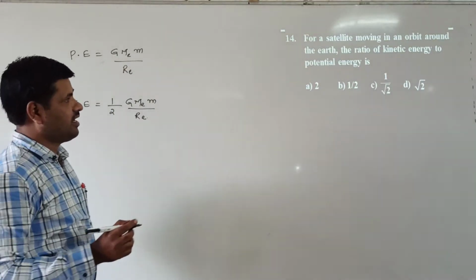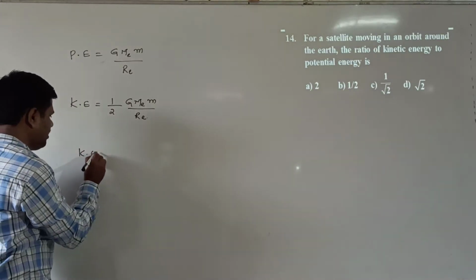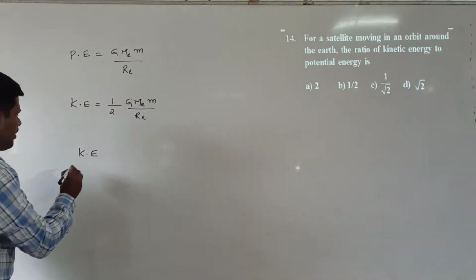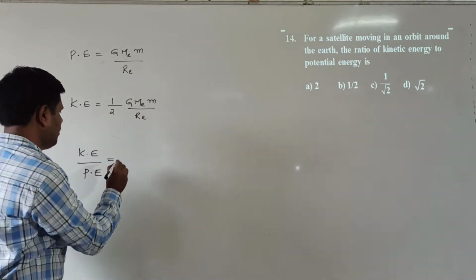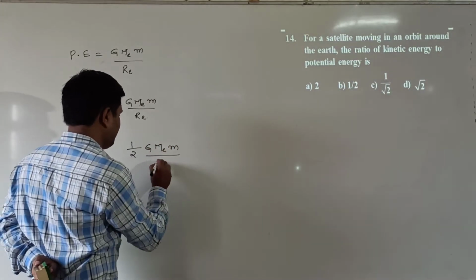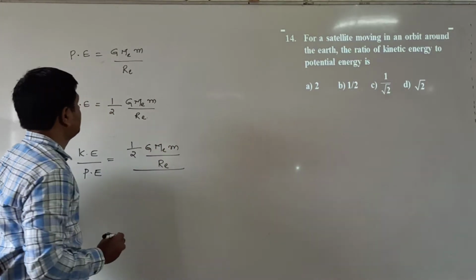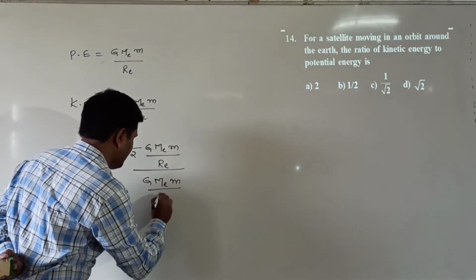Now the ratio of kinetic energy to potential energy is asked. So kinetic energy by potential energy is equal to 1 by 2 into G M m by Re, divided by potential energy G M m by Re.